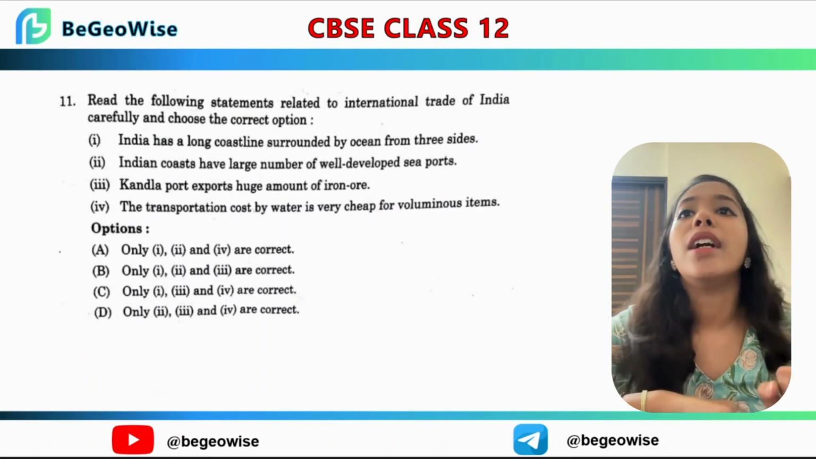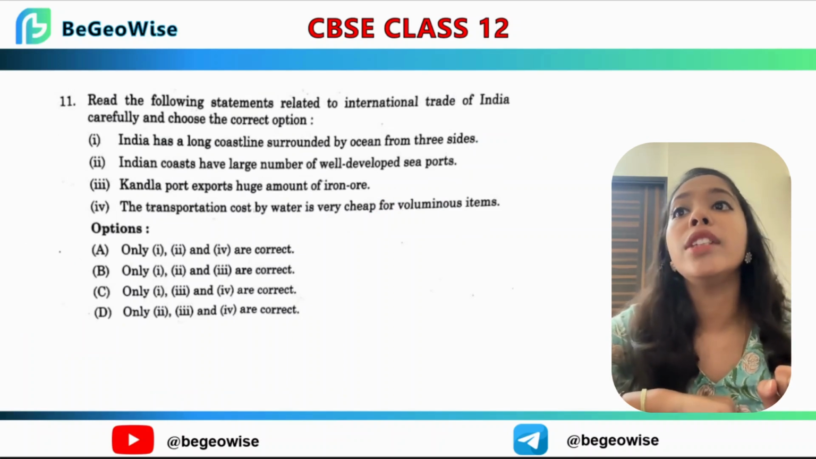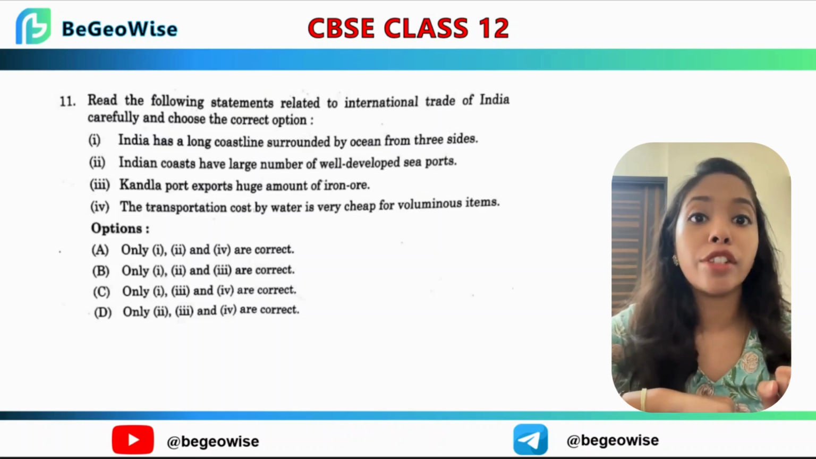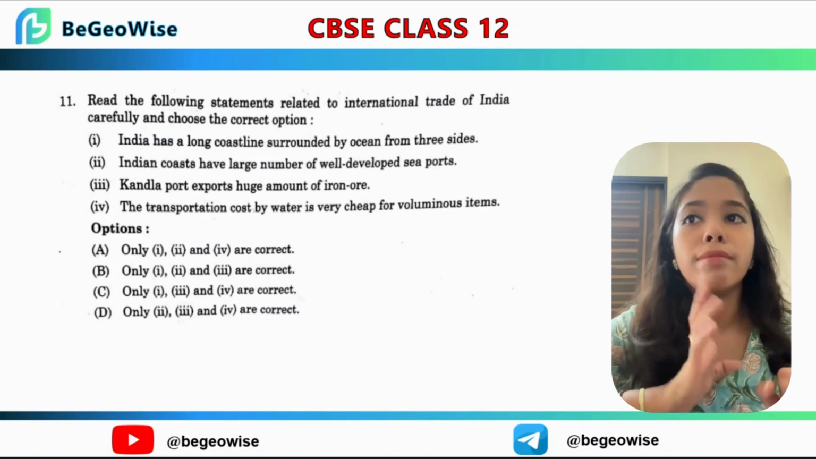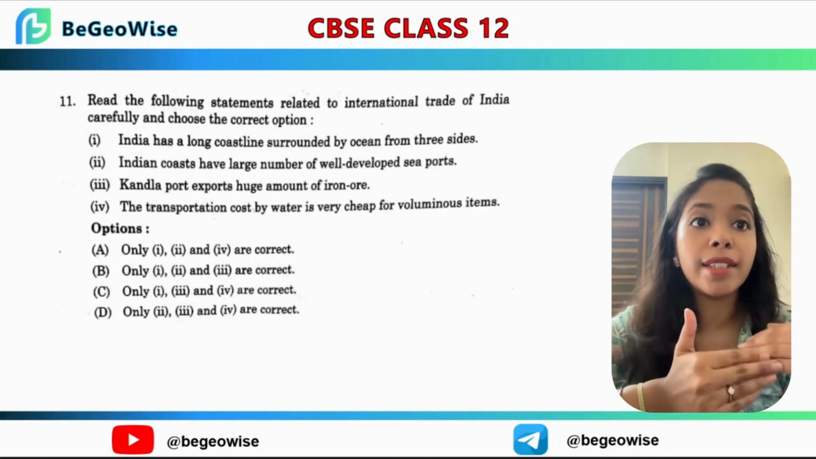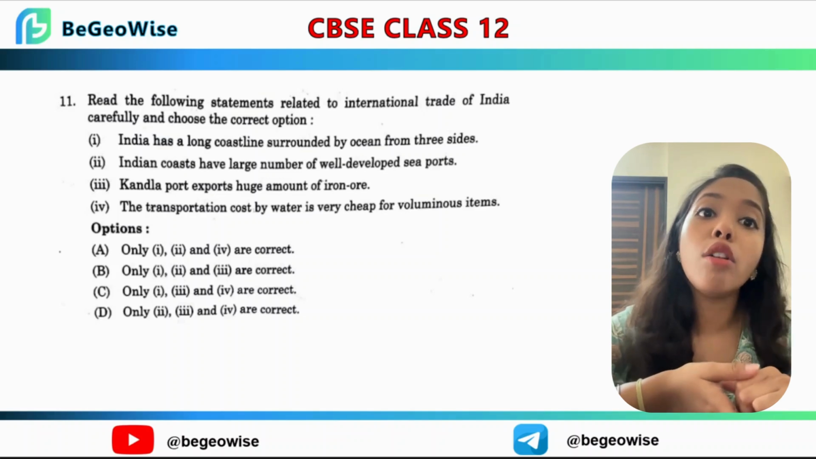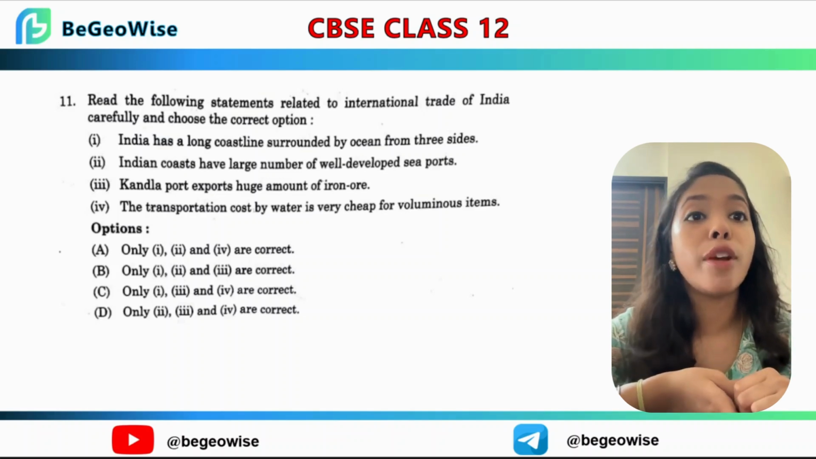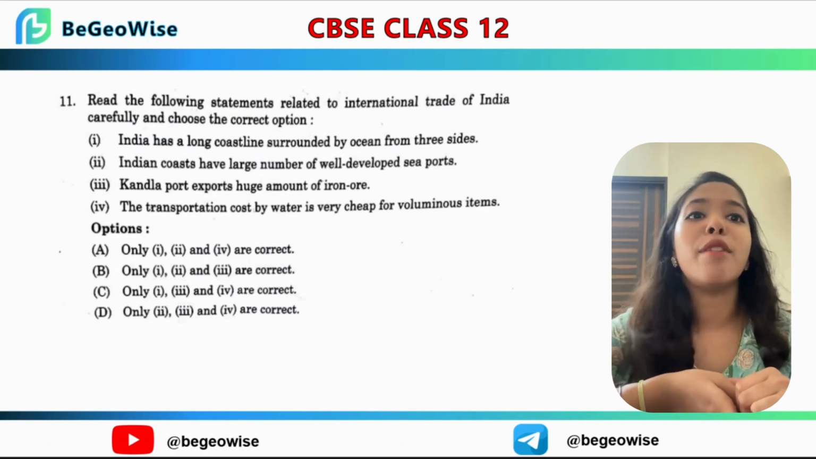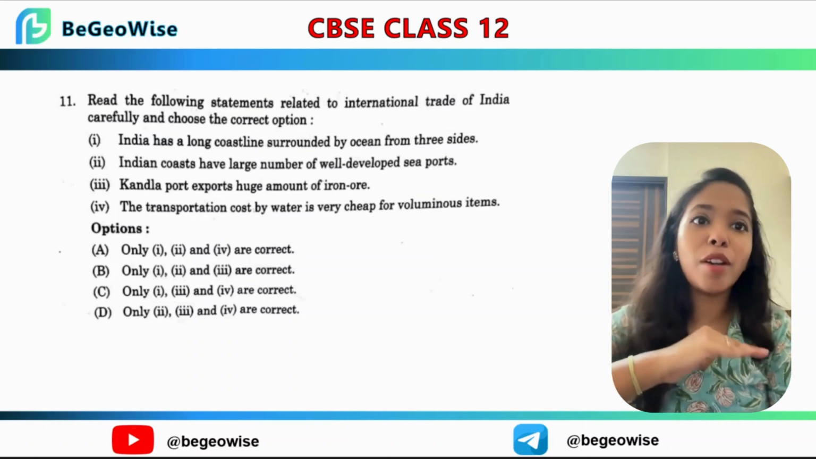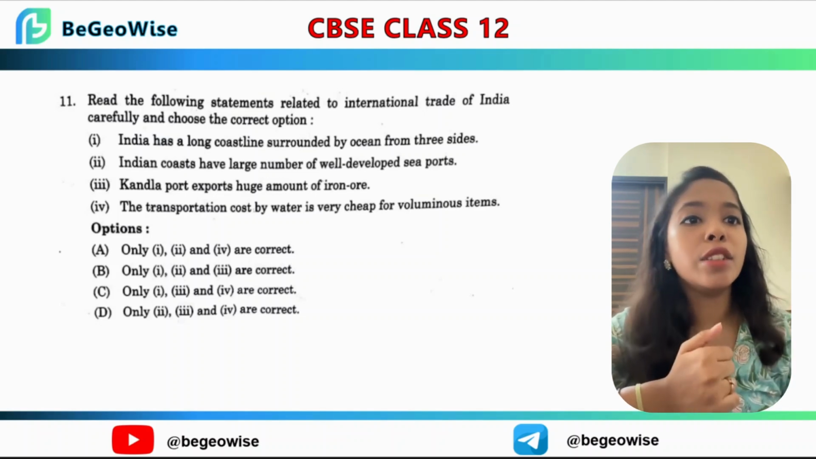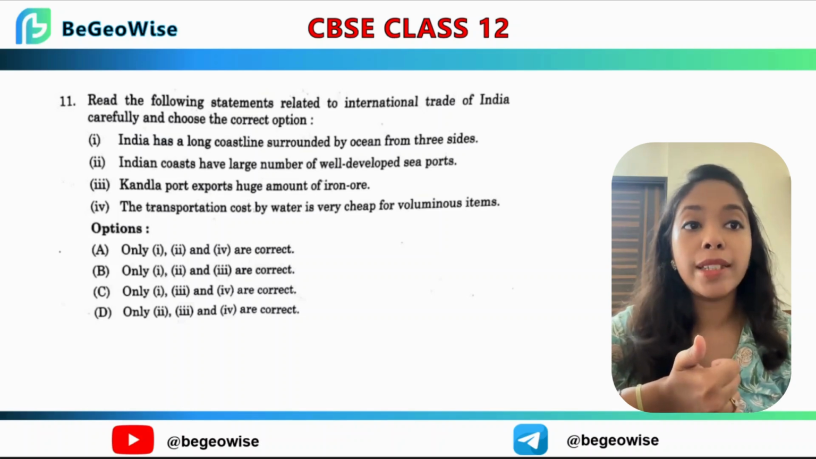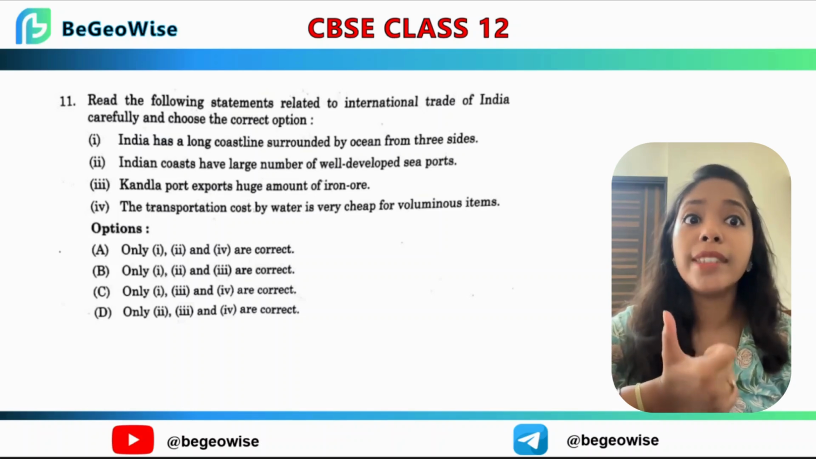Next we have question number 11. Read the following statements related to international trade of India and carefully choose the correct option. Please read it while I start discussing. So India has a long coastline surrounded by ocean from 3 sides. True, India is a peninsula surrounded by the Arabian Sea, Bay of Bengal and Indian Ocean. So this is correct. Then we have Indian coasts have a large number of well-developed seaports. Yes, we do have.